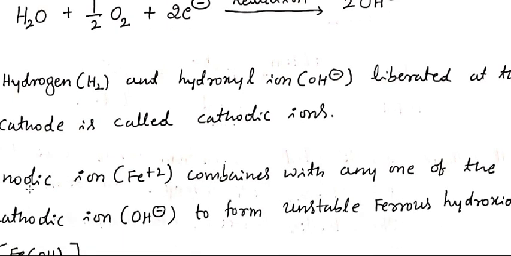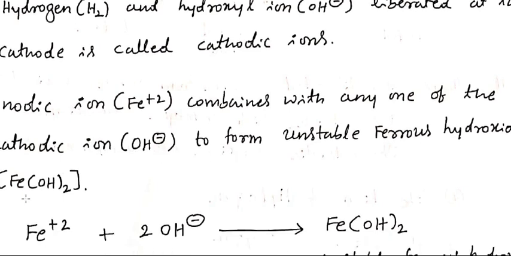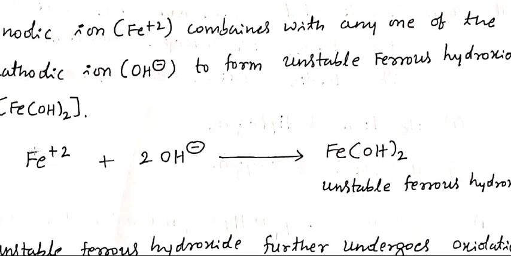Finally, the anodic ion, only one, Fe2+, combines with any one of the cathodic ions. We will take OH-, which forms an unstable ferrous hydroxide. We take the example of OH-, to form unstable ferrous hydroxide, Fe(OH)2. Look at the reaction: Fe2+ combines with OH-, and we get Fe(OH)2. For balancing purposes, 2OH-, this is called Fe(OH)2. So this is an unstable ferrous hydroxide.